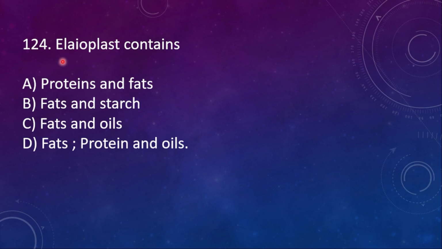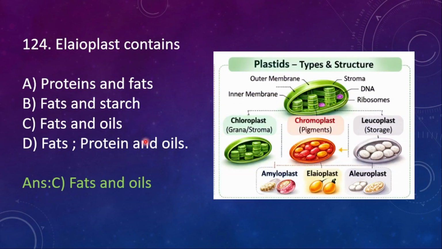124. Elaioplast contains: A, proteins and fats; B, fats and starch; C, fats and oils; D, fats, proteins and oils. Here the right option is option C, fats and oils. See, amyloplast, elaioplast and then aleuroplast.